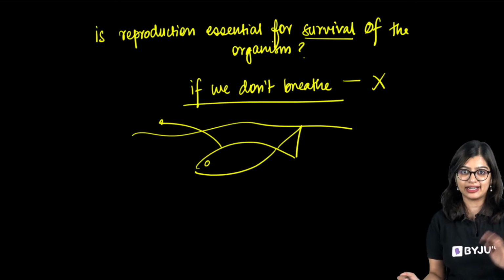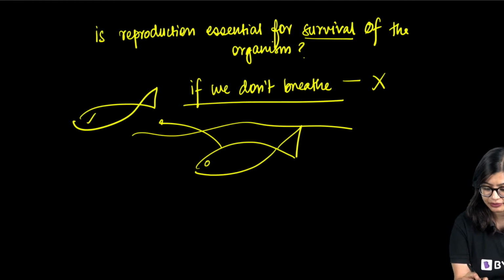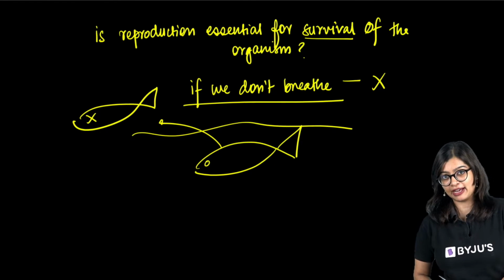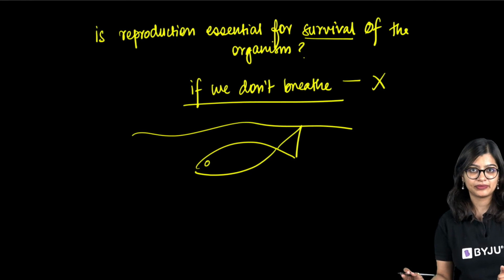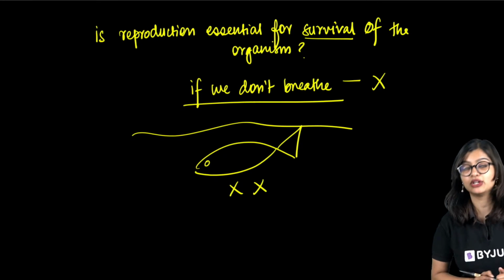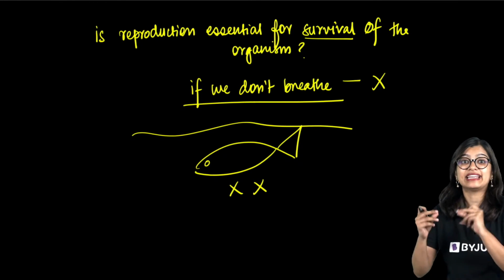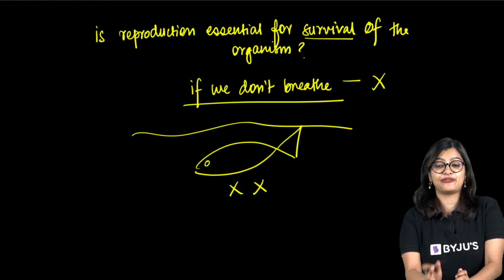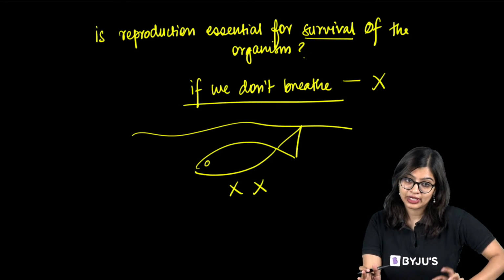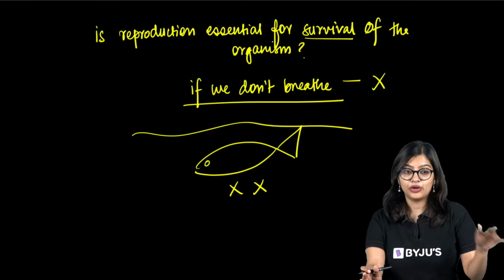If you put it on land, it will not survive. But if the fish is in water, and this fish decides that I will not reproduce, will it immediately die? That is my question. Yes or no? No, right?